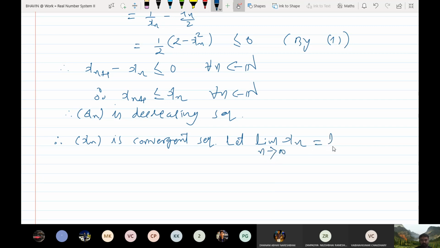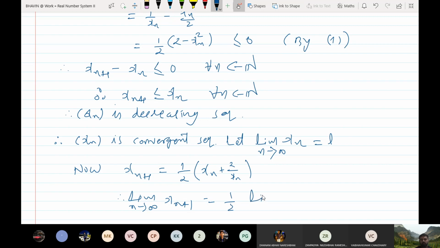Let me take the limit of xn as L. Now, what is the recurrence relation? Xn plus 1 is given by 1 by 2 times xn plus 2 by xn. By simplifying this, just take the limit as n tends to infinity of xn plus 1, which is equal to 1 by 2 times the limit as n tends to infinity.